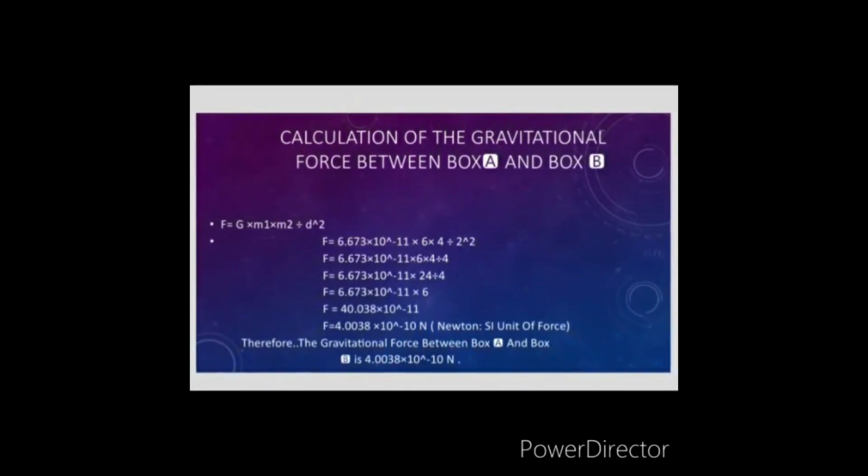to minus 10 Newton. The importance of the universal law of gravitation is: it is the force which binds us to the earth, it is the force which causes the motion of all the planets around the sun, it is the force with which the motion of the moon is caused around the earth, and it is the force with which the tides are formed due to the earth and the moon.